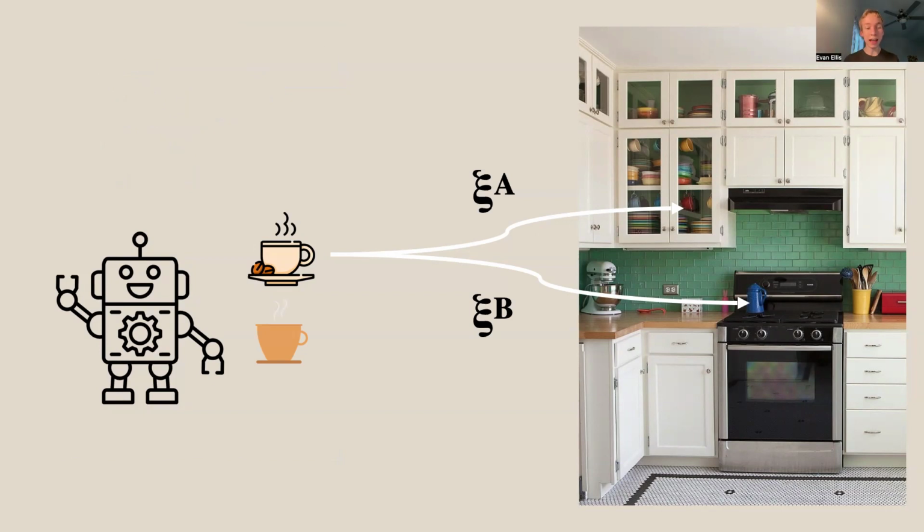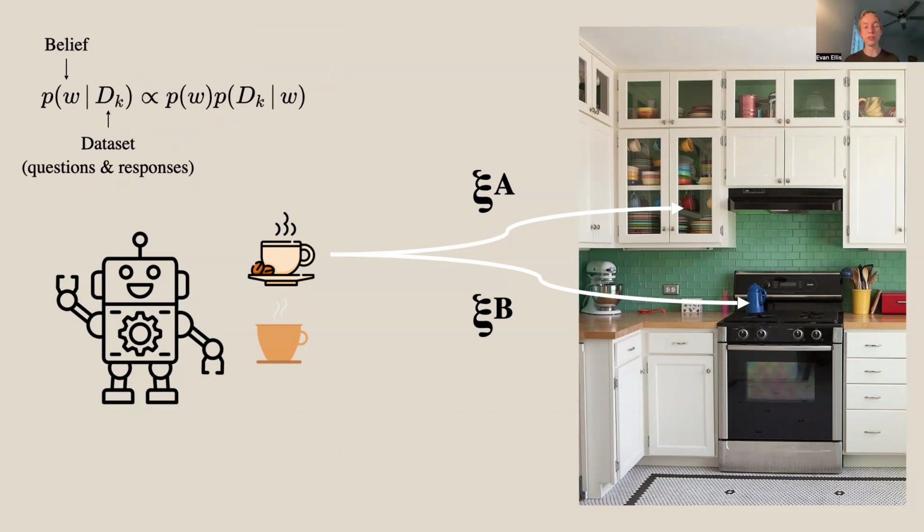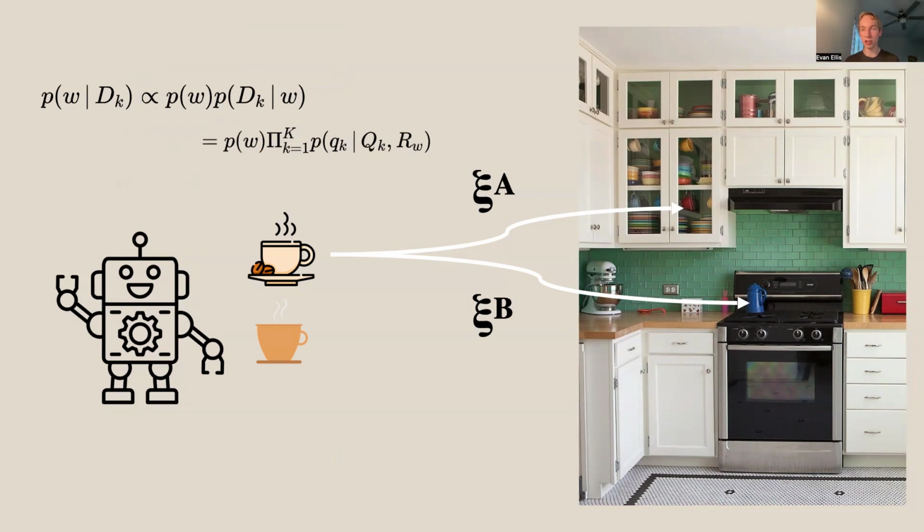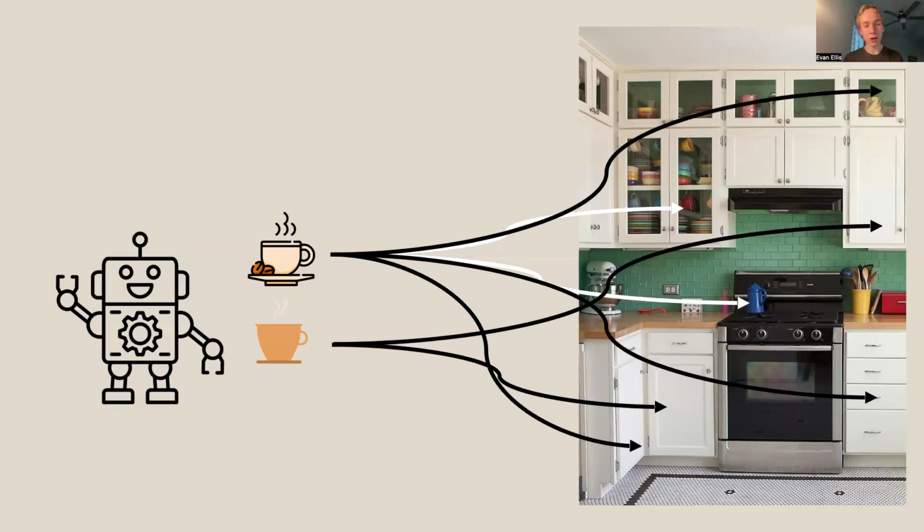So Rob will then take Alice's response and update it using Bayes' rule to get a probability distribution of his belief, given all of the questions and responses that he has asked. We can then decompose this likelihood term because responses to different questions are conditionally independent. So Rob's updated belief distribution is equal to the prior multiplied by the probability of Q_k, which is Alice's response, given the reward function parameterized by this belief and the question that Rob asked. In order to create these questions, Rob will have generated a large set of possible query trajectories beforehand.